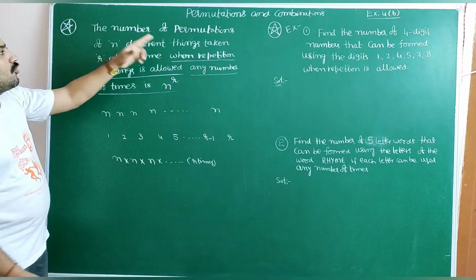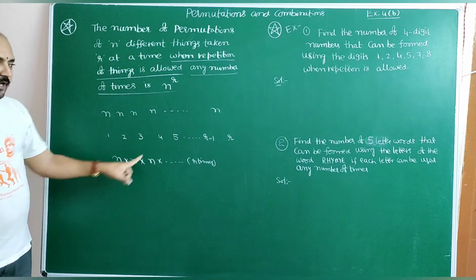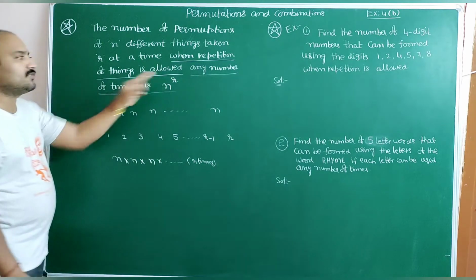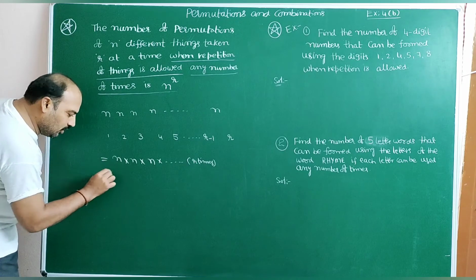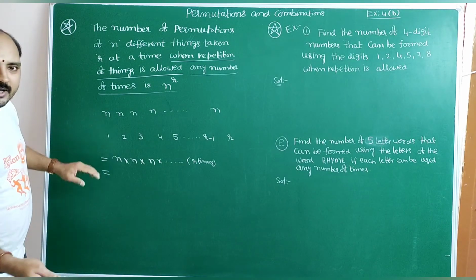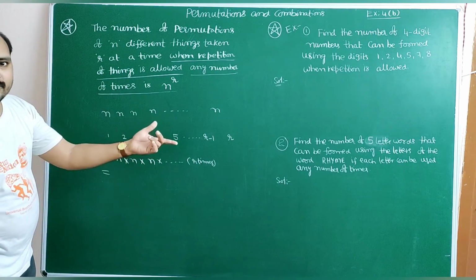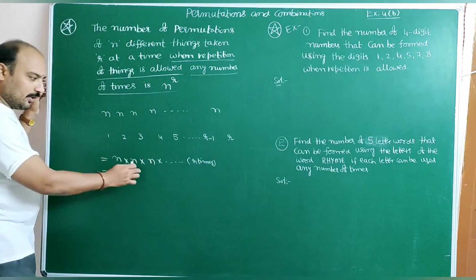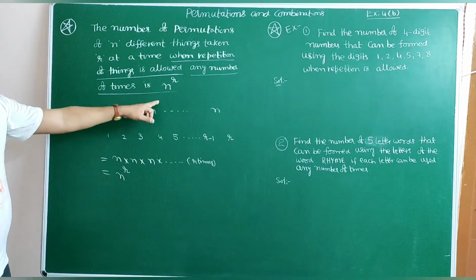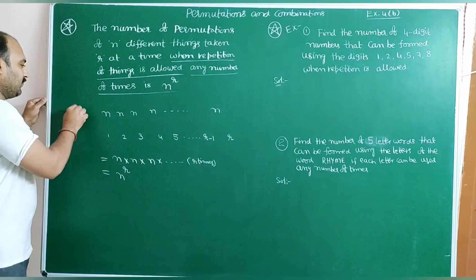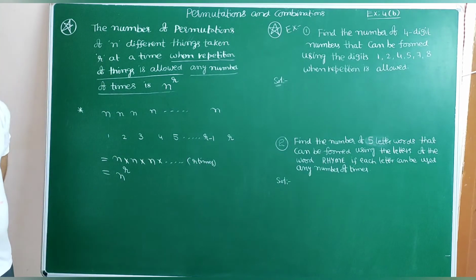So the number of permutations of n dissimilar things taken r at a time, when repetition of things is allowed any number of times, is n power r. We know that 2 into 2 and so on 3 times is 2 power 3, and 2 into 2 and so on n times is 2 power n. Similarly, n into n and so on r times is n power r. This is the way we get it. So this is the simple explanation to understand the concept when repetition is allowed.